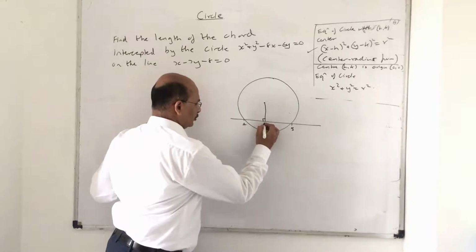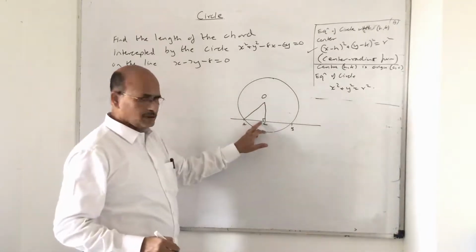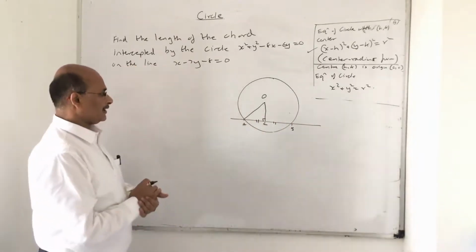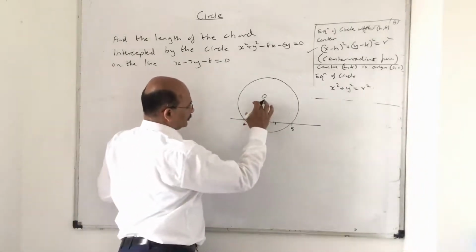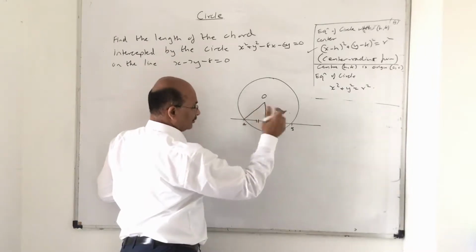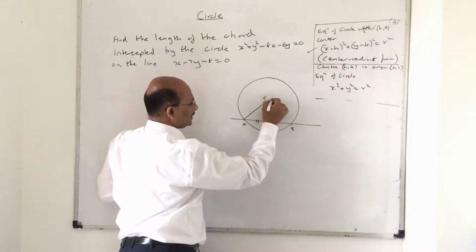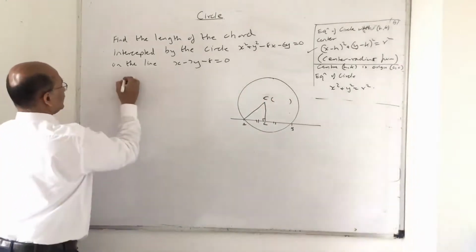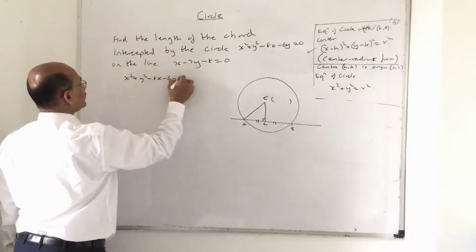So if I am able to find AC, double it, because this is equal to this. How do I get AC? Let me see. If I want to find AC, first I have to find the radius, and this I have to find. Now listen. What I will do is, I will find the center. Saying O, I will put the center here. I will find the center from the equation. So first thing, let me just see: x square plus y square minus 8x minus 6y equal to 0.